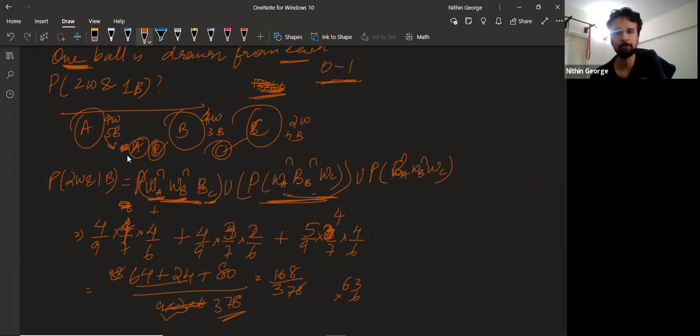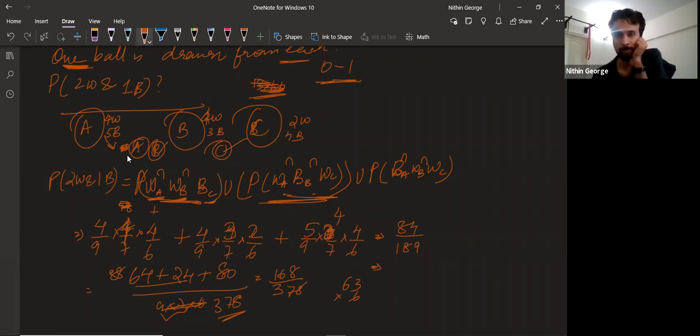It is divisible by 2. So this becomes 84 divided by 189. We can divide it by 7, can't we?